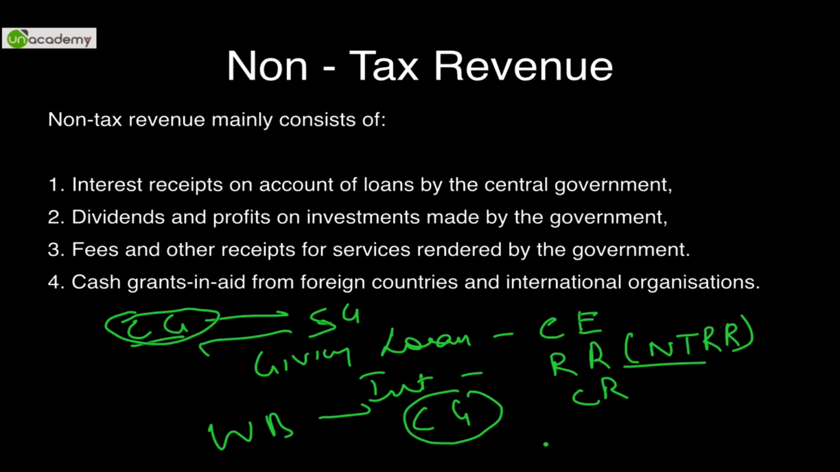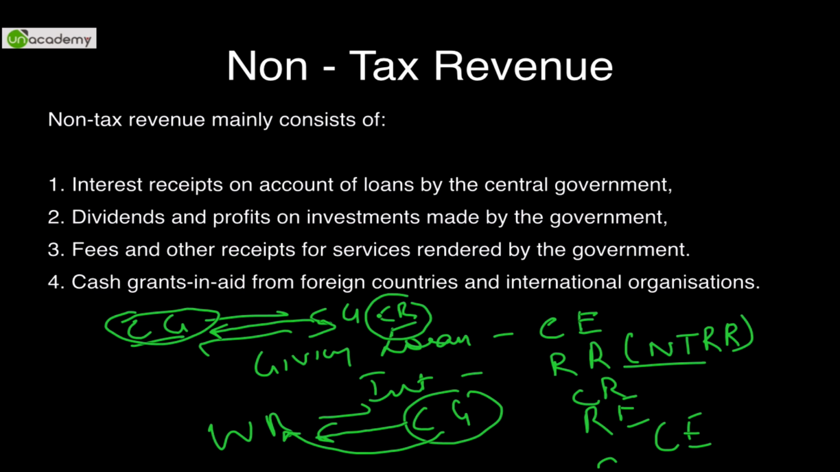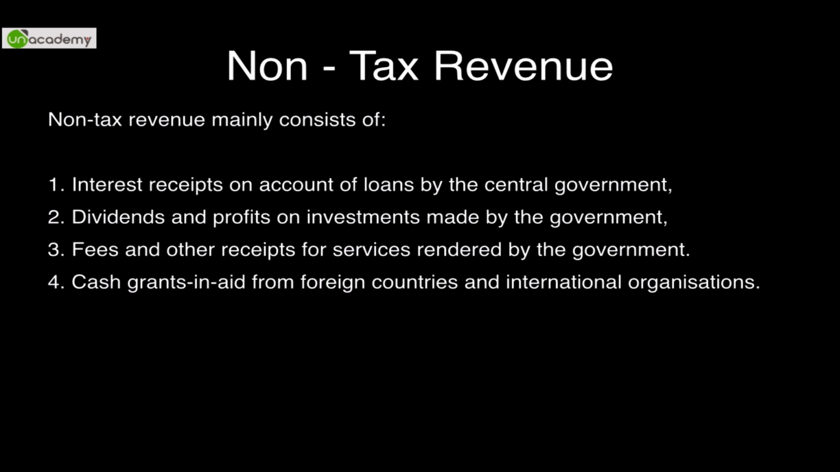When the central government pays interest to them, it will be considered a revenue expenditure. And when the central government repays the loan back, it will be considered a capital expenditure. Similarly, here, if the state government repays the loan to the central government, it will be considered a capital receipt for the central government. All these are very basic concepts.